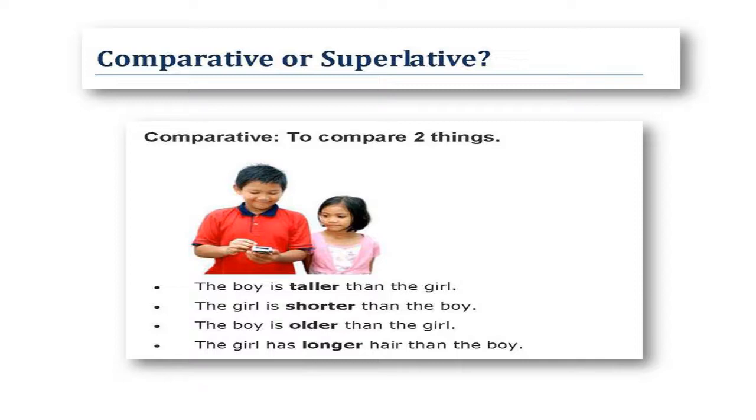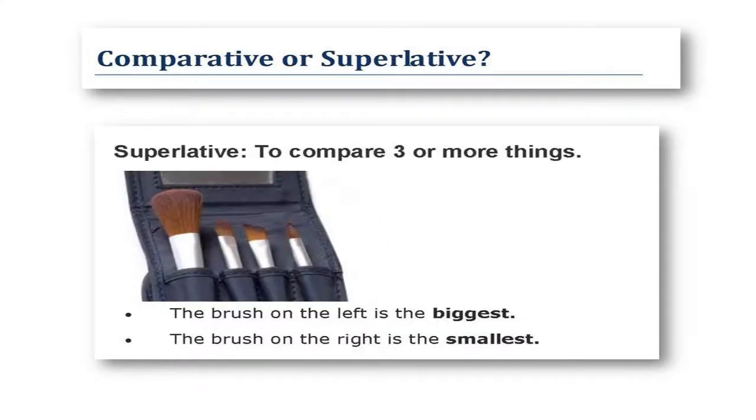The boy is older than the girl. The girl has longer hair than the boy. The superlative is used to compare three or more things. The brush on the left is the biggest. The brush on the right is the smallest.